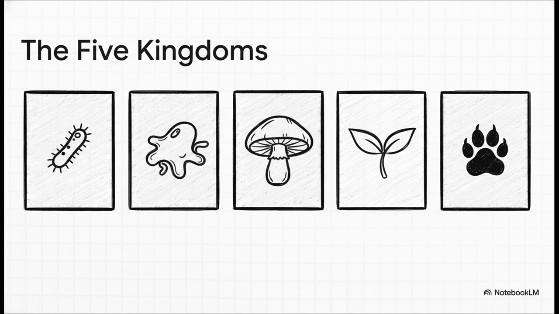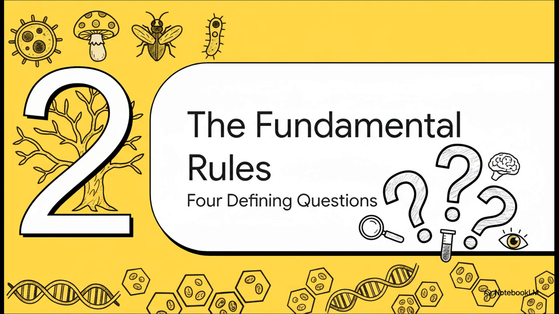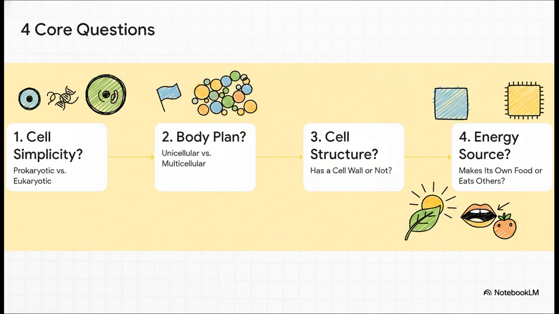Now, you've probably heard these names before, but we're not just here to memorize a list. Oh no, we're going to learn the secret code, the logic that defines each and every one. And to crack that code, all we need to do is learn the rules. Turns out, it all comes down to asking 4 simple but incredibly powerful questions that can place almost any living thing into its proper kingdom. Okay, these are the 4 core questions.